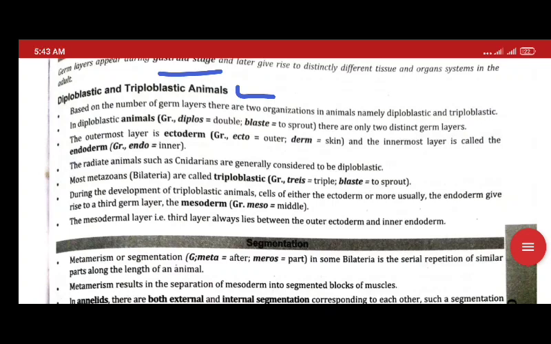In diploblastic there are 2 layers, in triploblastic 3 layers, that is outer ectoderm, middle mesoderm, and inner endoderm. So if diploblastic, then only 2 layers, ectoderm outer and endoderm inner.